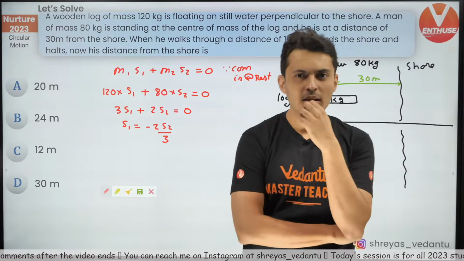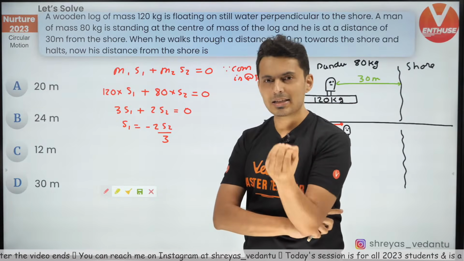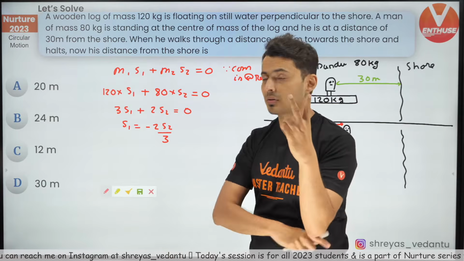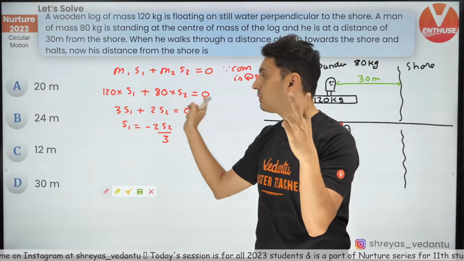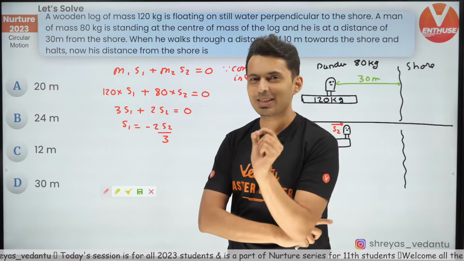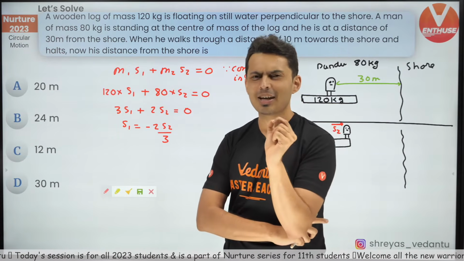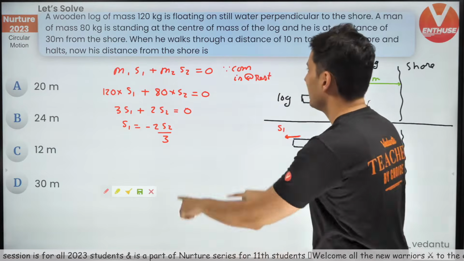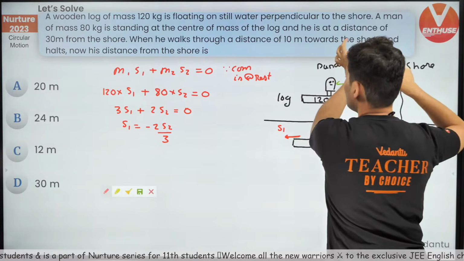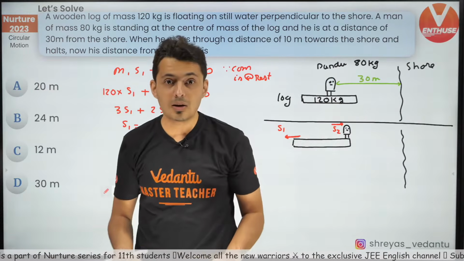This is crazy. I wanted to find S1 and S2, but I cannot find it out because I have one equation and two unknowns. So I think I need one more equation. And what could that be? Well, use this information carefully. He walks 10 meters towards the shore with respect to that log.